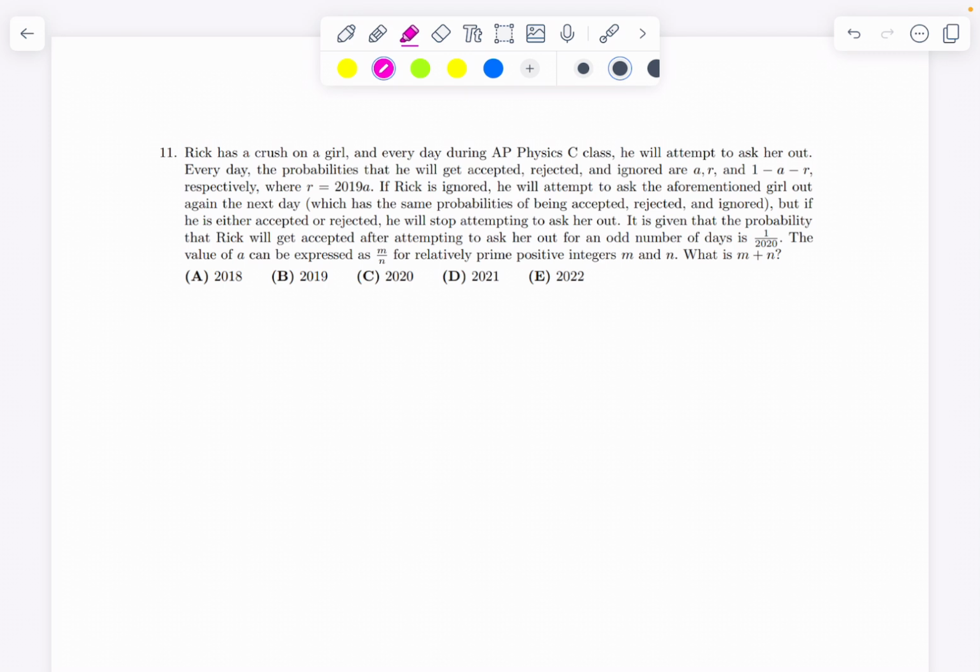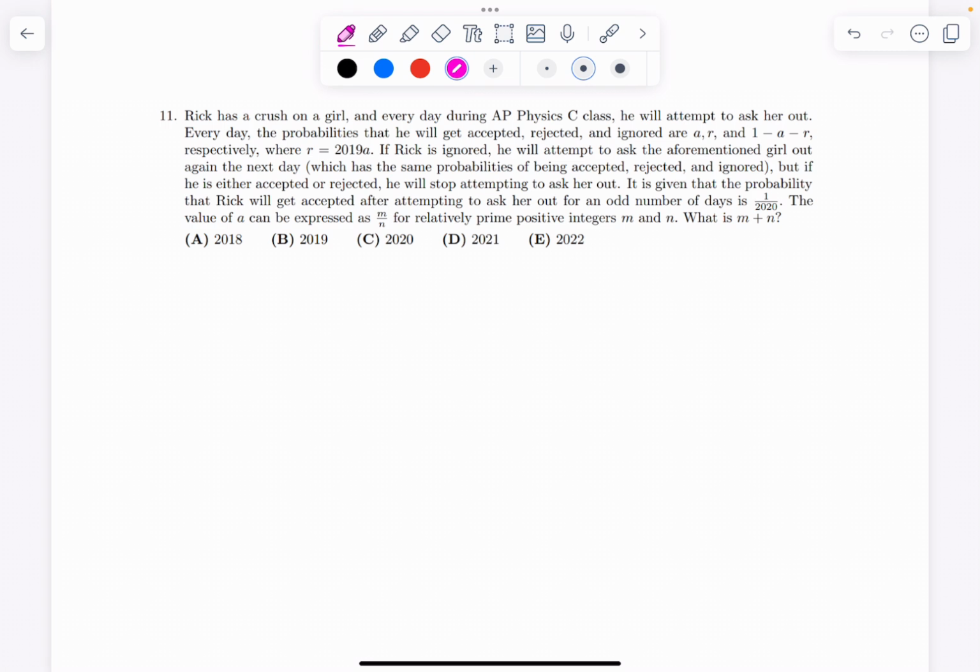And we are given that the probability that Rick will get accepted after attempting to ask her out an odd number of days is 1 over 2020. So we want to find the value of A, express it as m over n, and we want to find m plus n as our final answer. All right, so how do we start with solving this problem?